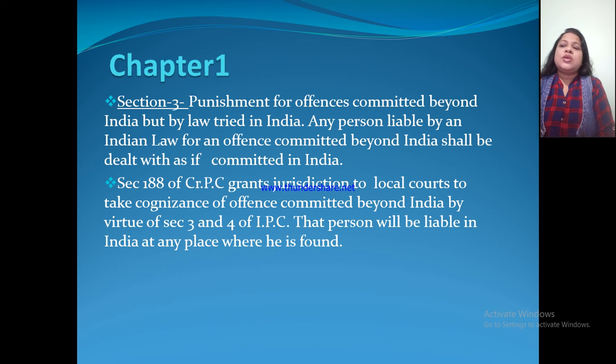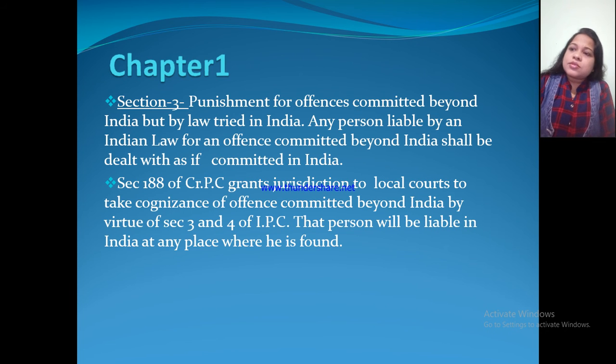Suppose a person commits an offence beyond India, that person will be brought inside India, and according to Section 188 CrPC grants jurisdiction to local courts to take cognizance of the offence he has done beyond India. And this is coming under Sections 3 and 4 of IPC. That person will be liable in India at any place where he is found. So that person will be liable for punishment wherever he is found inside India.